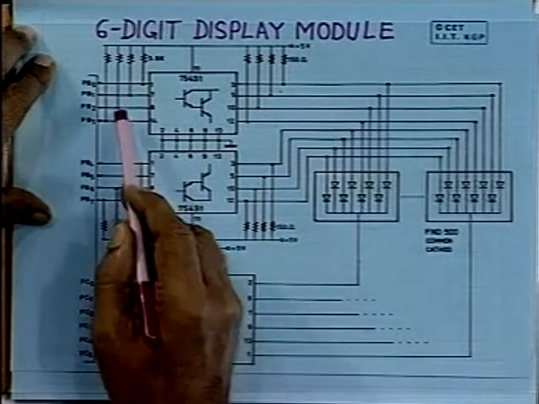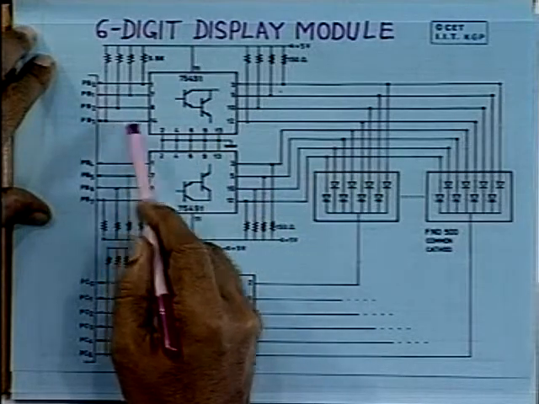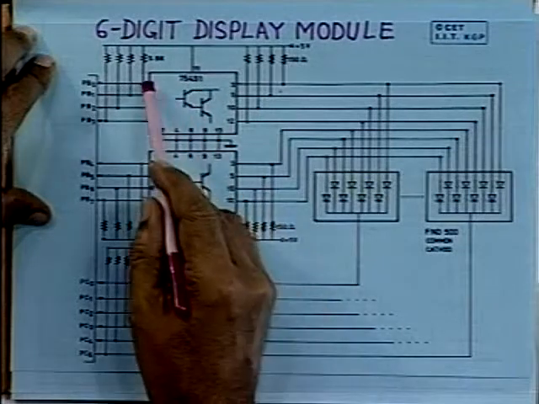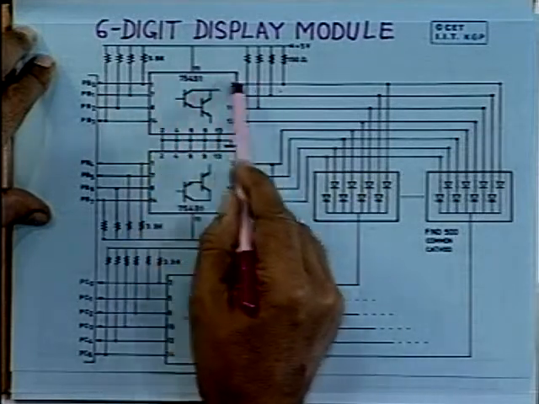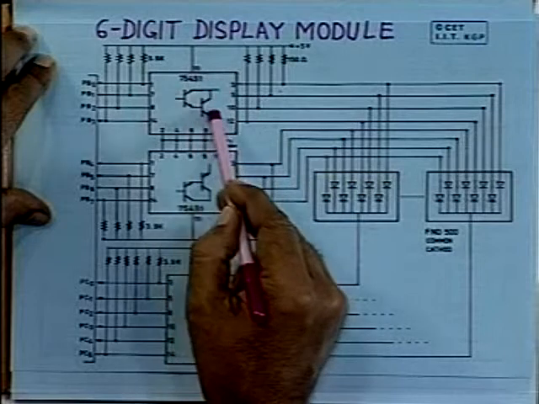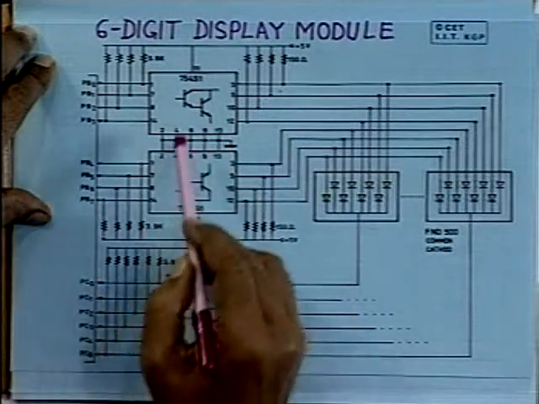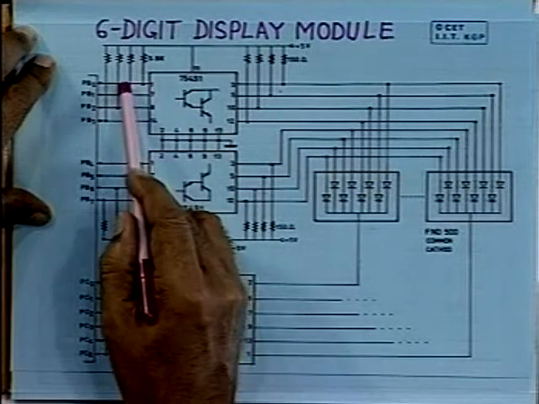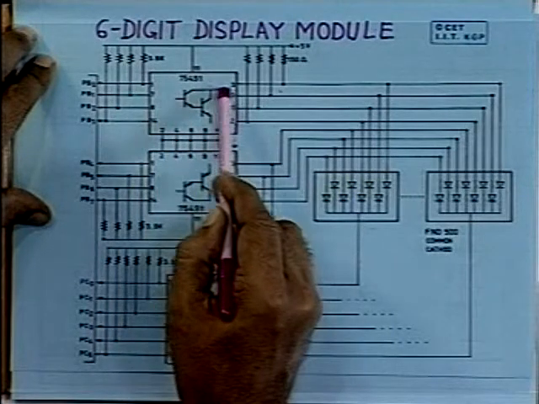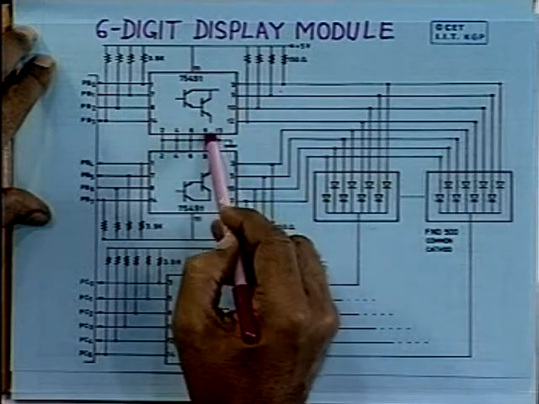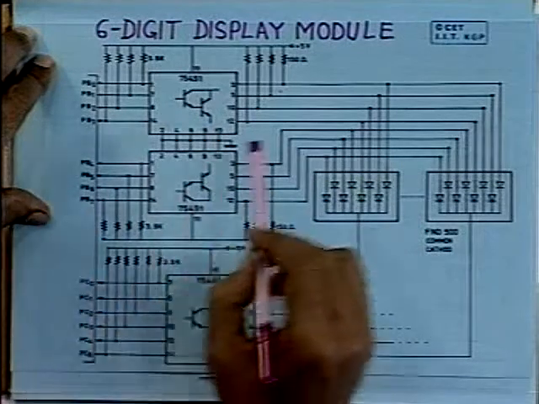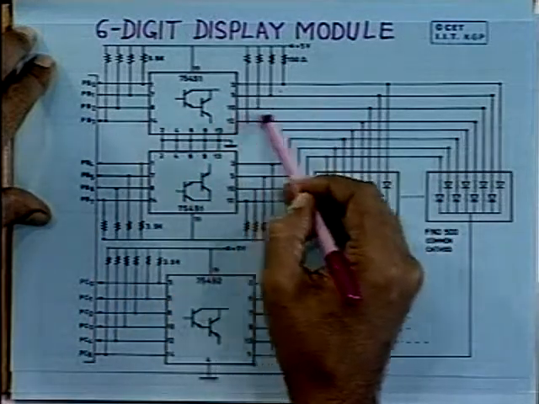As you can see, it has 4 input lines and 4 output lines, and for each of these segments there is a Darlington pair of transistors. The base is connected here, this is connected to this line, and the emitters are grounded. If you connect it in this way, then each of these digits can be displayed.